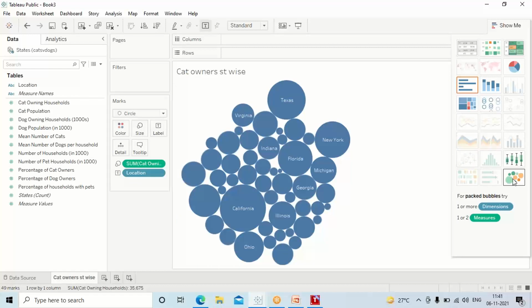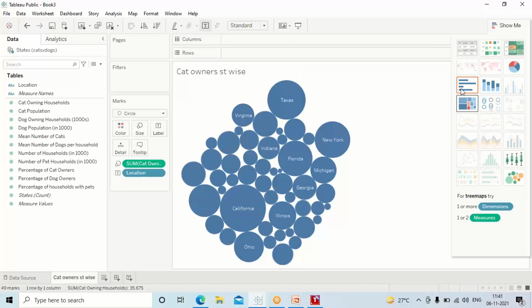Are you able to understand, guys, what I'm doing? Am I too fast? I got lost here actually. How did we get all this information? What I have done is, I wanted to pull out the data for state-wise cat owners. I pulled out the location in the column, and I saw which of the houses have cats, so I put it in the rows. So this is how I got it.